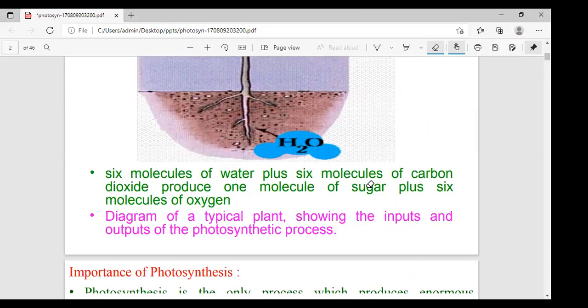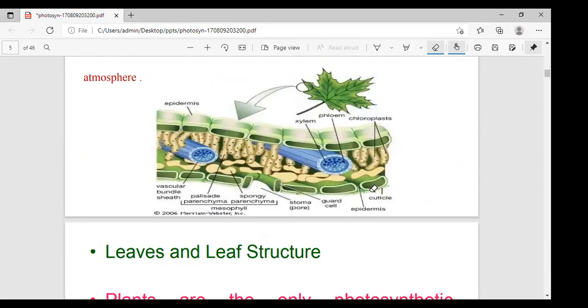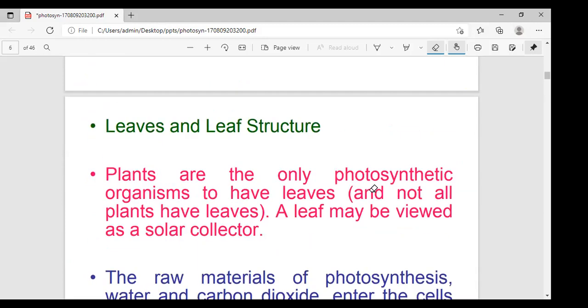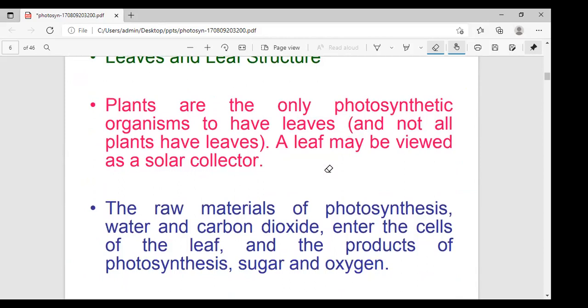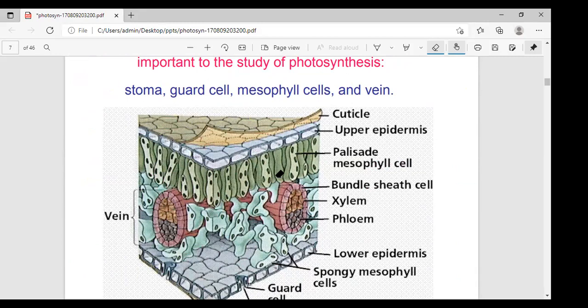Next one, ma'am. Next one, I'll explain the leaf. What is the leaf structure? What type of leaf structures are there? See here, this one is the leaf structure. What are we telling? Here, leaves are the main site of photosynthesis. What is the main site?